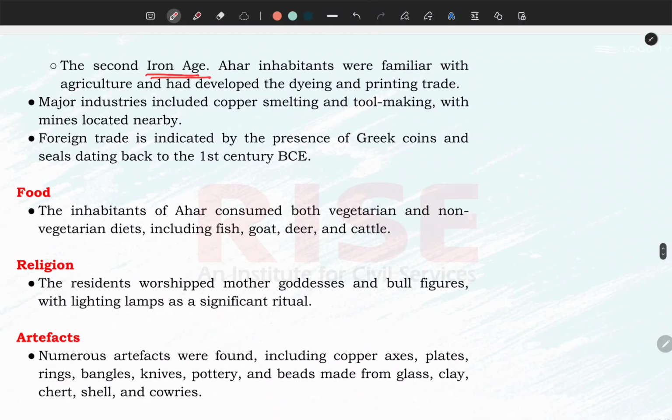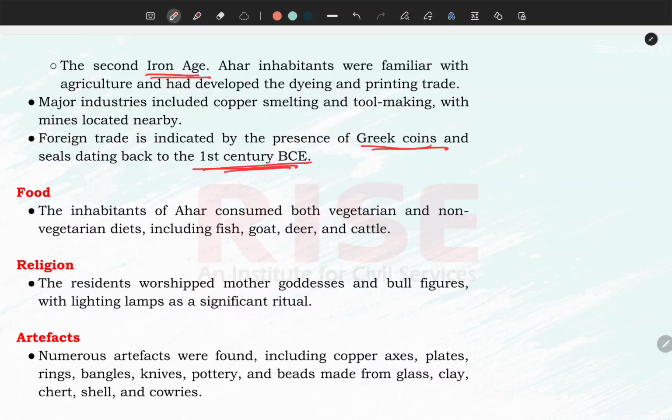Now, was there any international trade with the inhabitants of our civilization? There is no clear-cut evidence. However, some Greek coins have been found from this, which are dated to the 1st century BC, which means after 1000 years they started doing international trade also.